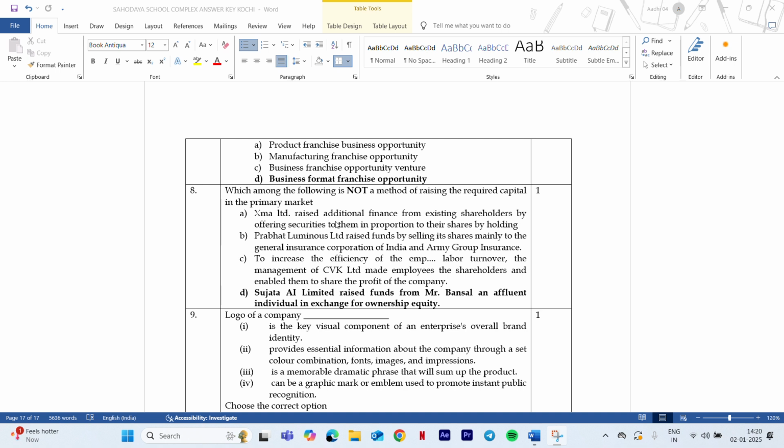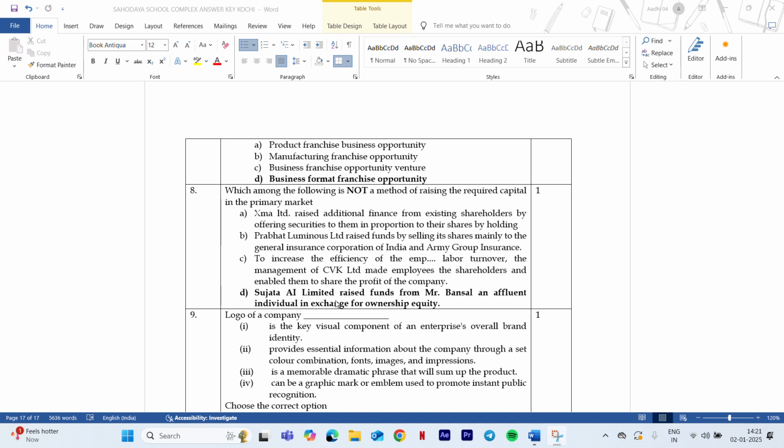So see, XMA Limited raises additional capital from existing shareholders. Means from the existing shareholders they are offering securities, that is a rights issue. So rights issue means we are issuing shares to the existing shareholders. Now raising funds from the general public, this is the issue, means we are selling our shares, that is issuing shares. Okay, next one is offer to employees, means increasing efficiency and reducing labor turnover, making employees the shareholders, means we are offering the shares to the employees itself.